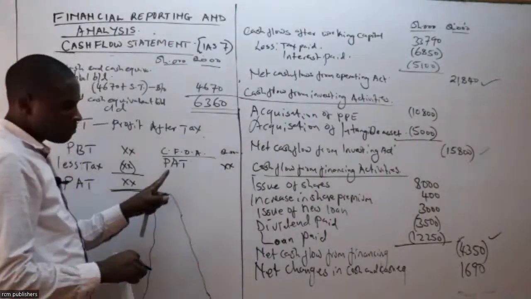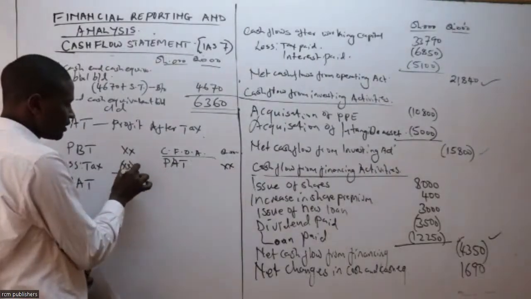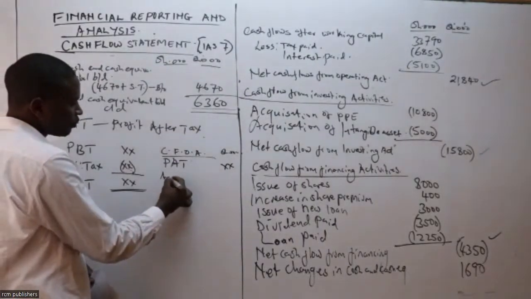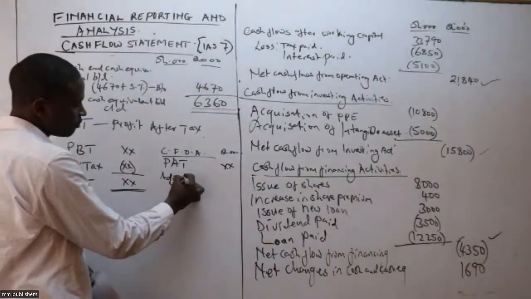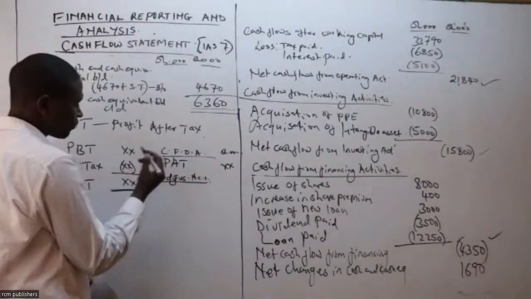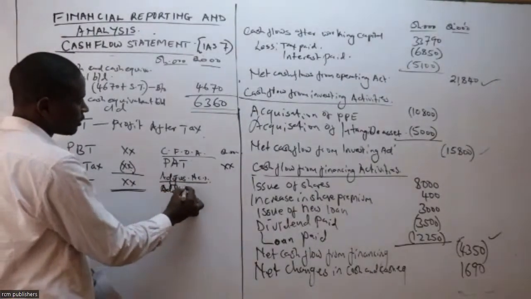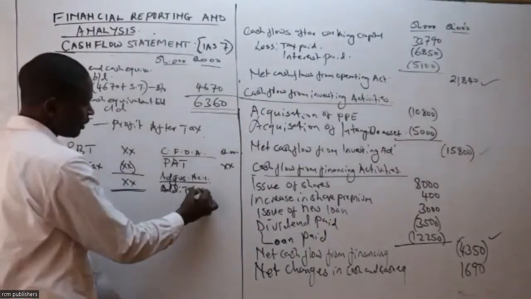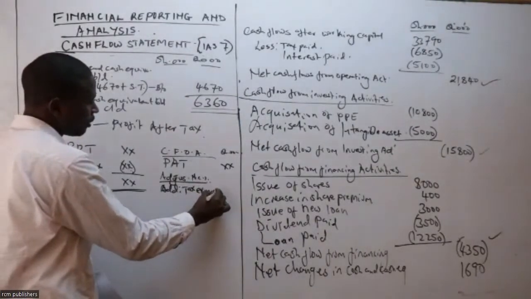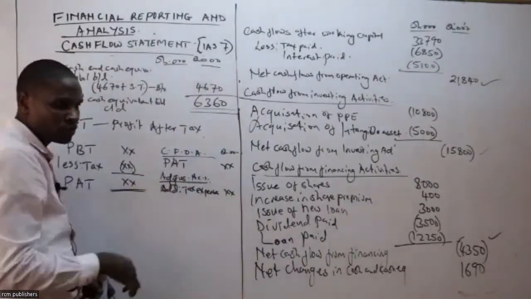Then remember that in this profit we had subtracted tax. So under adjustment of non-cash item, bring this tax. You add tax expense. You call it tax expense. So you shall have returned this profit to a profit before tax.